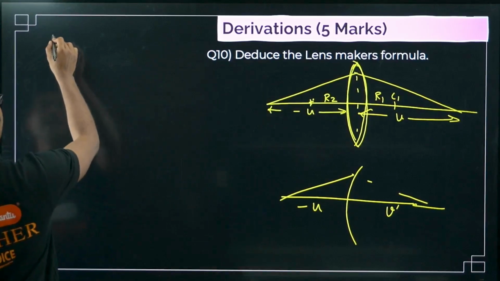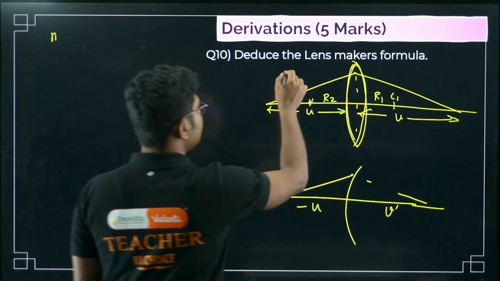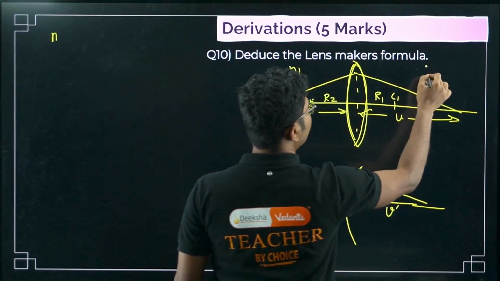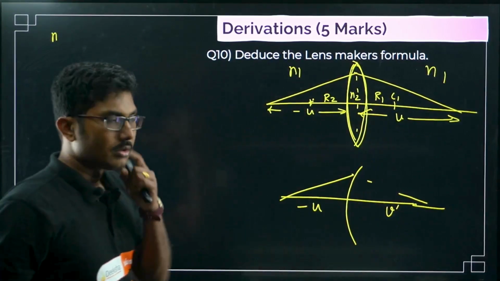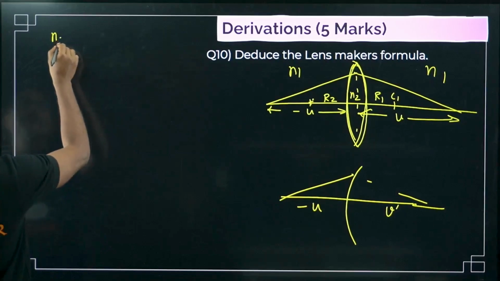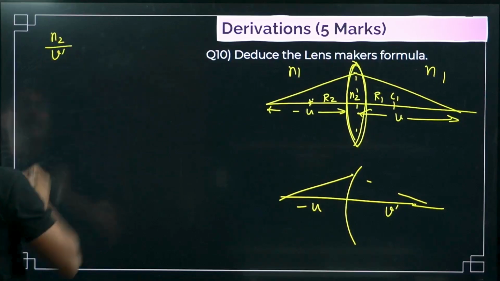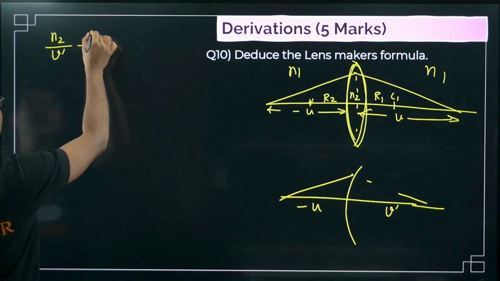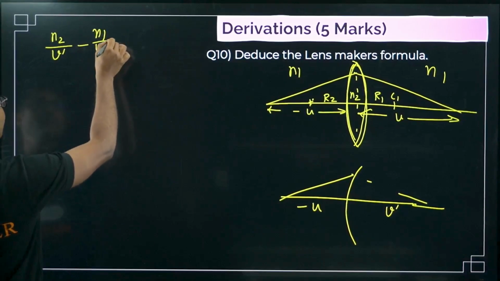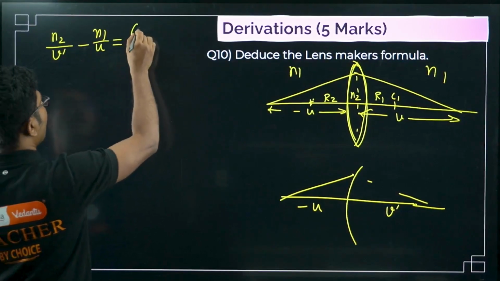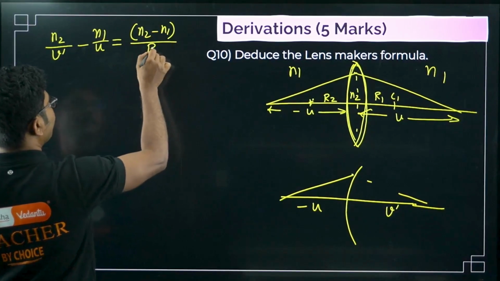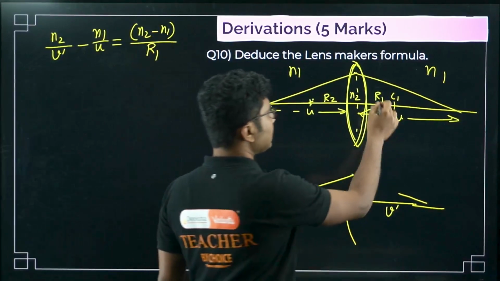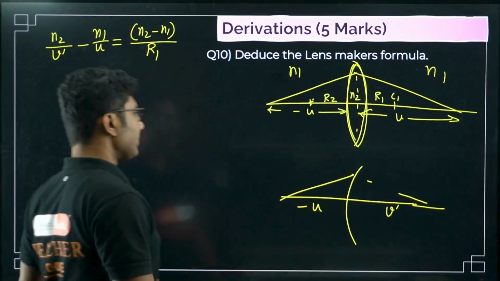Because we know that this is say N1, this will also be N1, the intermediate will be N2. So we know that N2 by V dash minus N1 by U equals N2 minus N1 by R1, right? This is the R1, this is the first surface.